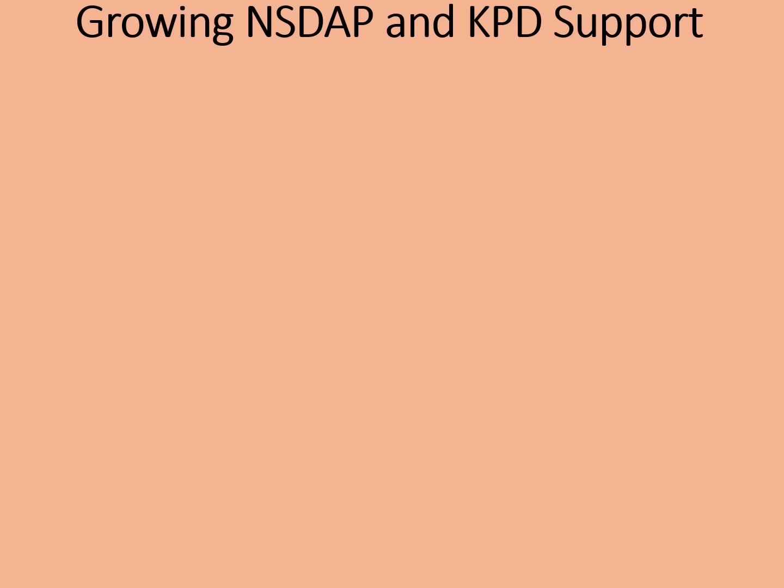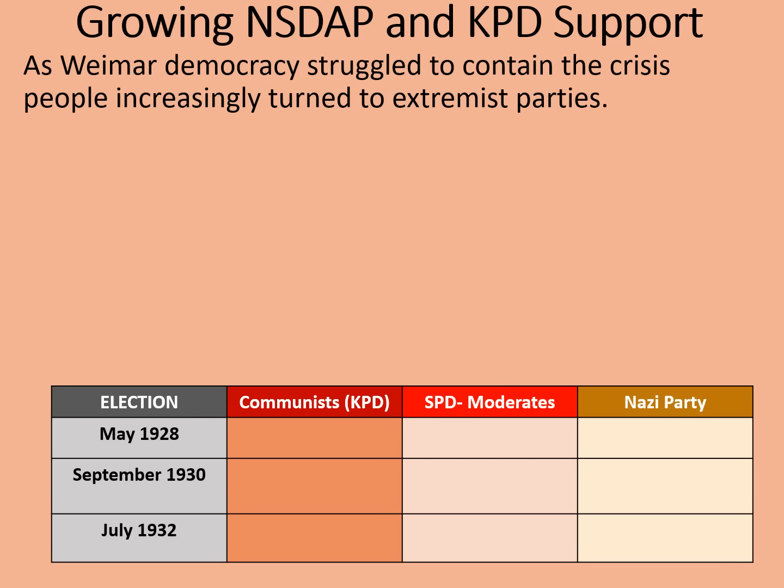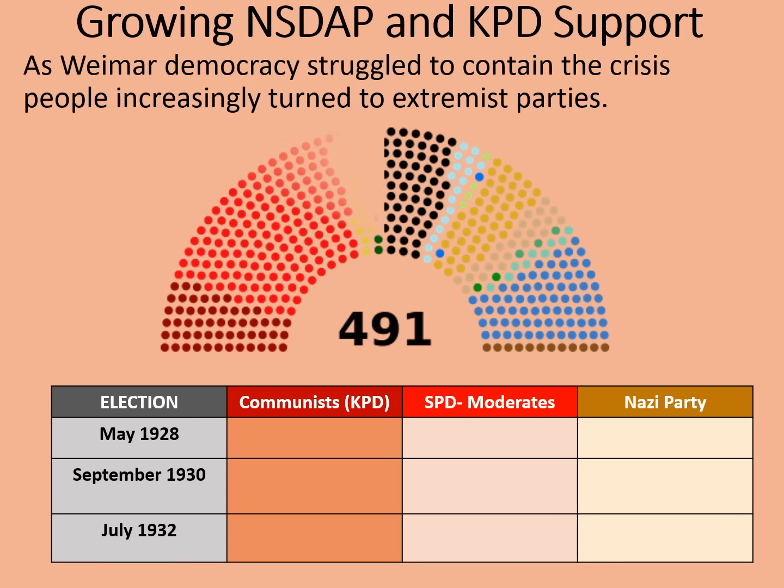All this resulted in a period of intense political instability, and growing support for both the Nazis and the Communists. As Weimar democracy struggled to contain the crisis, people increasingly turned to extremist parties. This table will help us see the growth in their support. In the May 1928 election, the results had looked something like this. Each of these dots is a deputy in the Reichstag, with the different colours representing different parties.